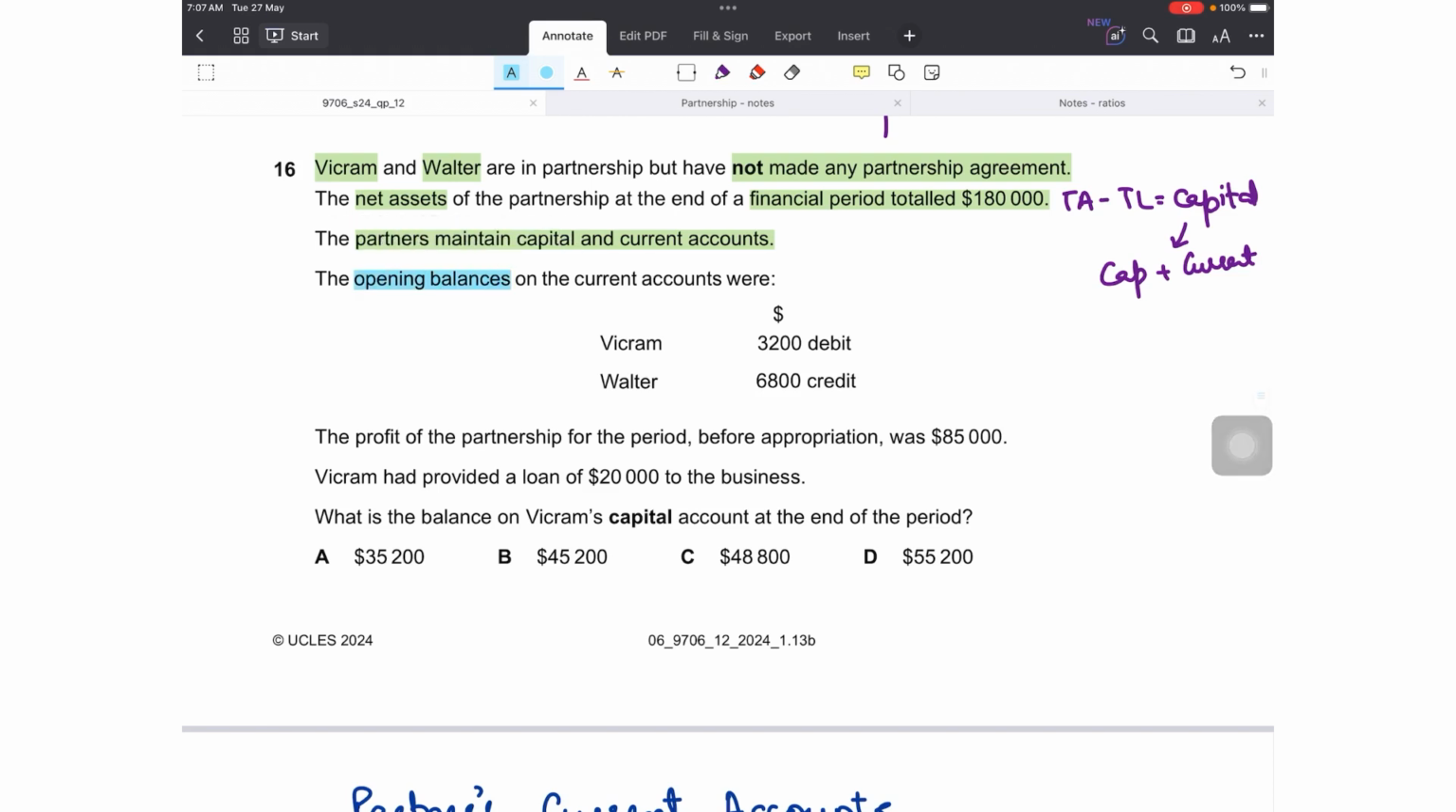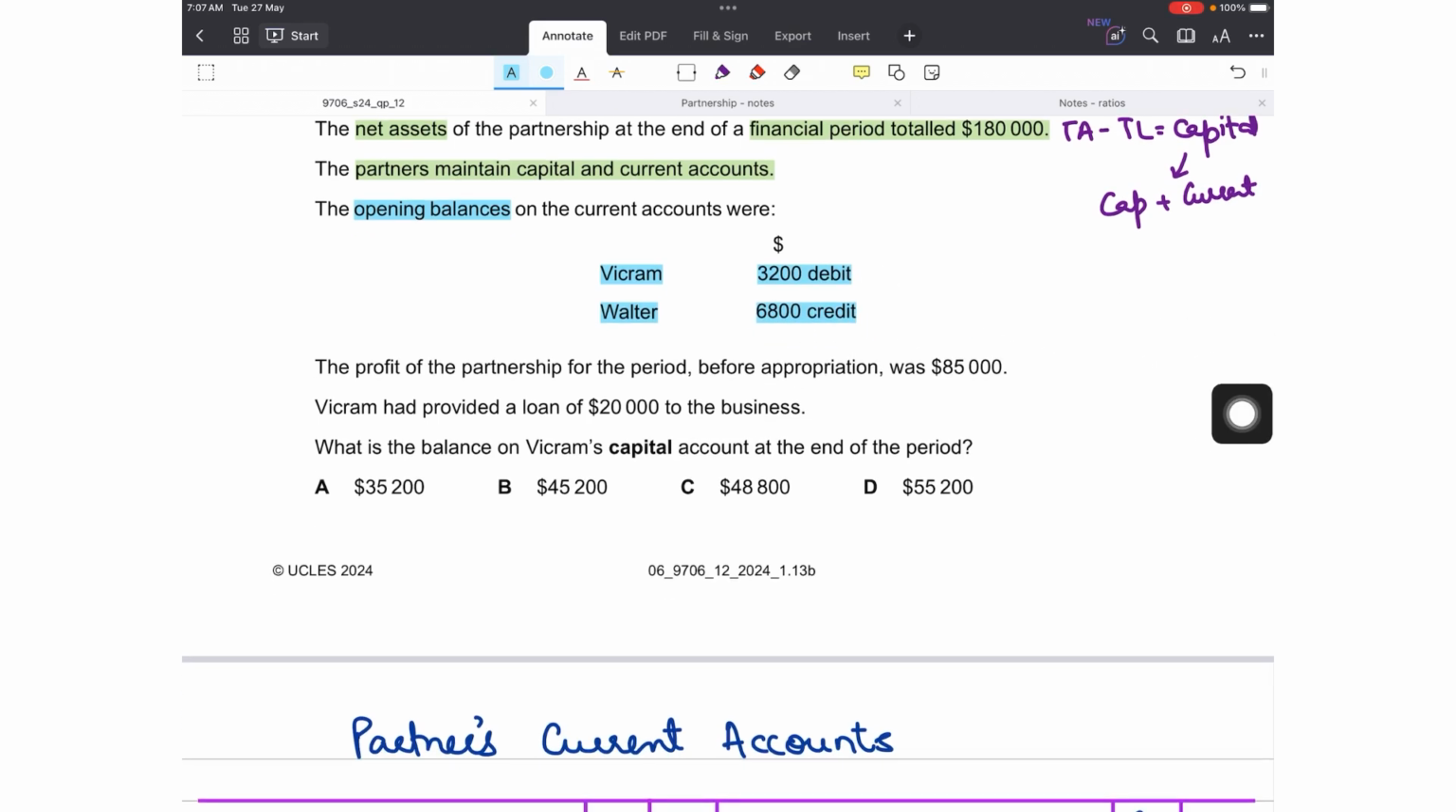Now the opening balances on the current accounts were: for Vikram it is 3200 debit, for Walter it's 6800 credit. The profit of the partnership for the period before appropriation was 85,000. Vikram had provided a loan of 20,000 to the business. The question is, what is the balance on Vikram's capital account at the end of the period? So we have to do certain adjustments. Total we know, but this total consists of capital account balance and current account balances for both. We want Vikram's only.